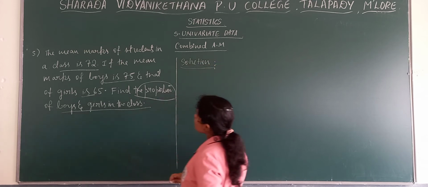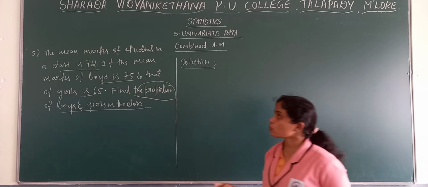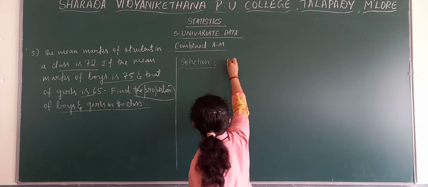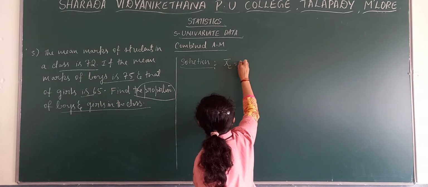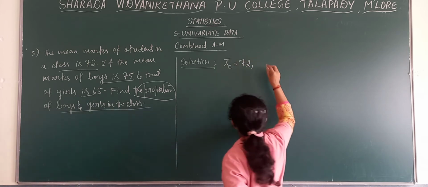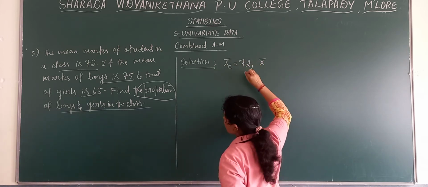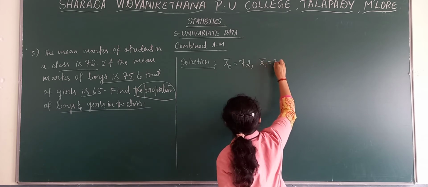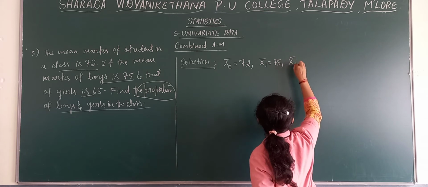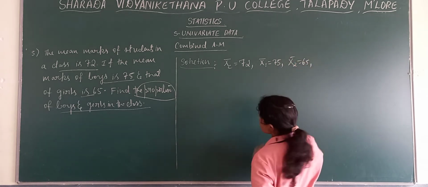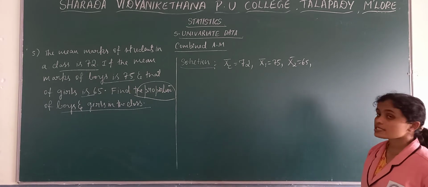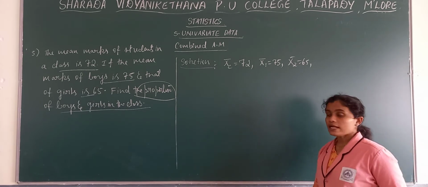The overall mean marks of students, including boys and girls, is x bar c equal to 72, the mean marks of boys x bar 1 is 75, and the mean marks of girls x bar 2 is 65. Now we need to find the proportion of boys and girls.